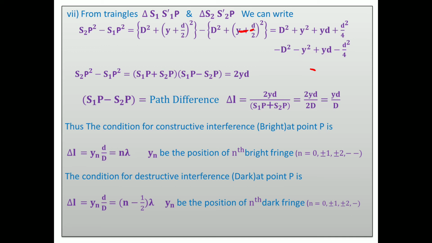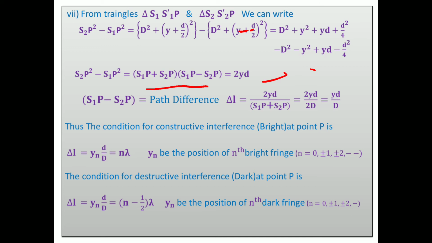Thereafter, S2P square minus S1P square, simple geometry is there. You can take a square minus b square is (a minus b) and (a plus b). Here d square minus d square, y square minus y square, d square by 4 minus d square by 4 get cancelled. yd plus yd means 2yd, we get directly. And thereafter, S2P minus S1P divided by this term.